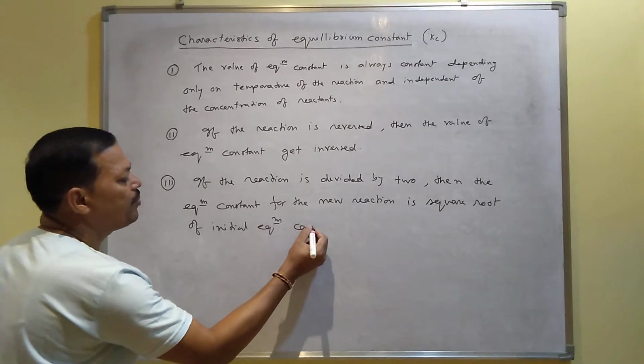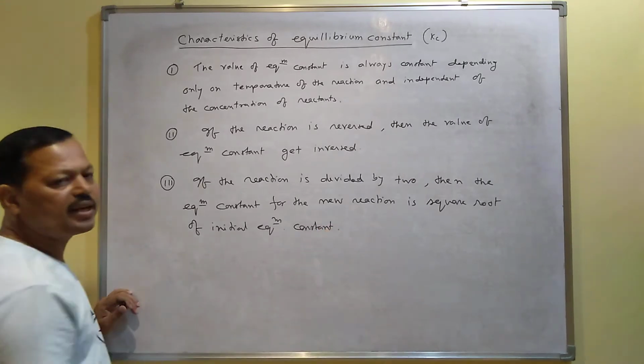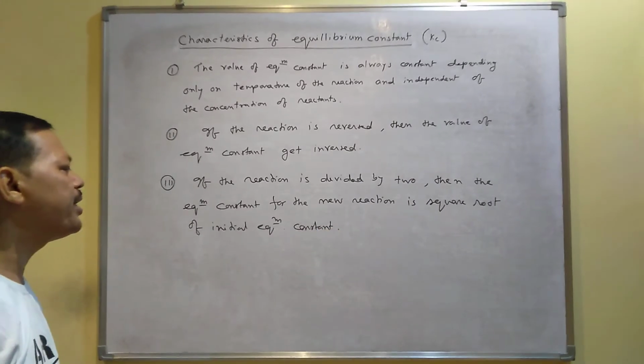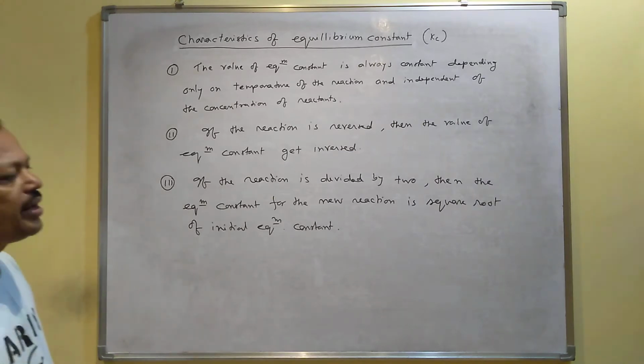This is the character number 3. When you divide the reaction by 2, then the equilibrium constant for the new reaction is the square root of